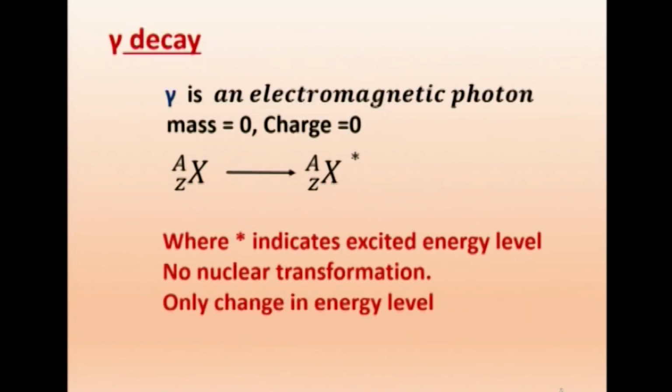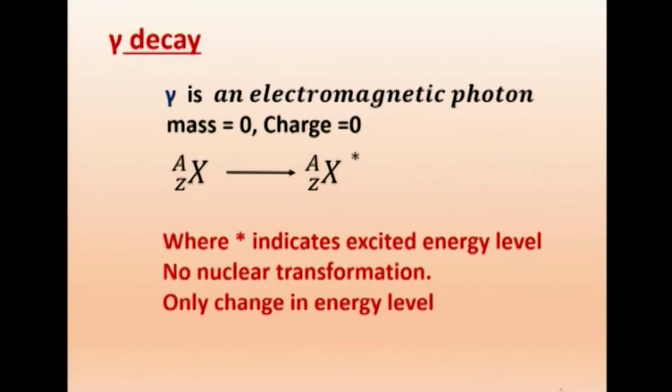Now, we will go to the gamma decay. Already we stated the three types of decay process: alpha, beta and gamma. Now, we will just outline the gamma. Gamma is an electromagnetic photon, also an electromagnetic radiation.